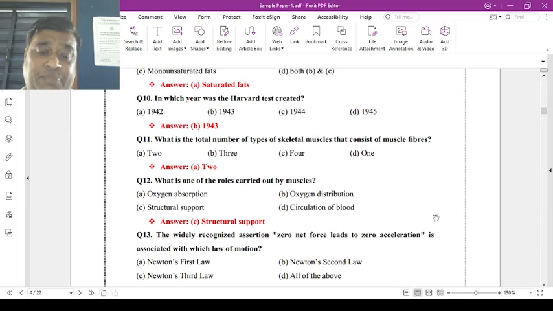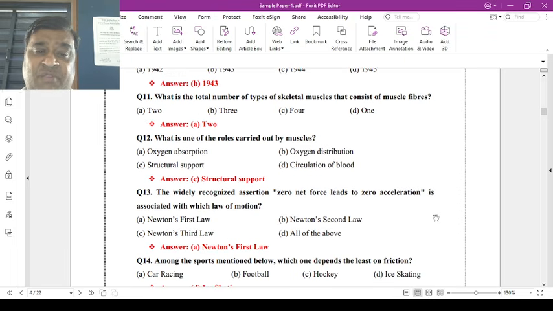Question number 10: which year was the Harvard step test created? Brouha and others created the Harvard step test in which year? Now the options are 1942, 1943, 1944, 1945. Now the correct answer is 1943.